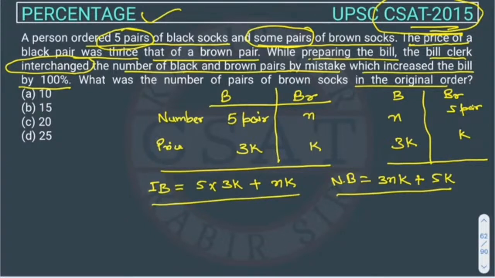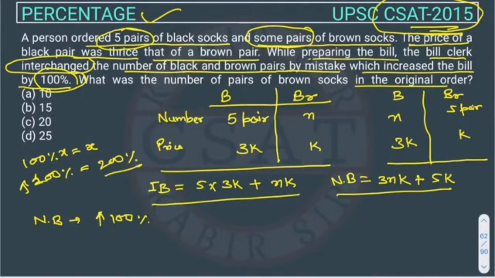Now what's given in the question is that the bill got increased by 100%. So the new bill increased by 100%. We already know that 100% of some number is that number only. If this number got increased by 100%, it will be 200%.